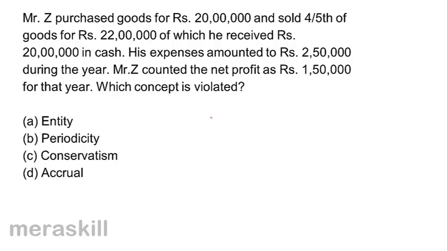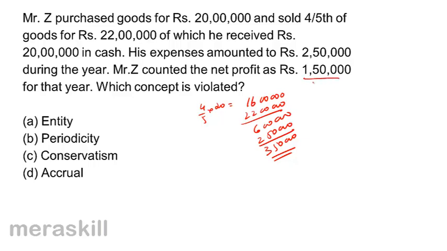Purchased goods for 20 lakh, 4/5 of these goods were sold. 4/5 of 20 lakh should be equal to 16 lakh. 16 lakh goods were sold for rupees 22 lakh, giving him a profit of 6 lakh. His expenses amounted to 2 lakh 50,000. Therefore, his profit should be 3 lakh 50,000. Instead, he has taken 1 lakh 50,000 because he received cash, probably because he received cash of 20 lakh.